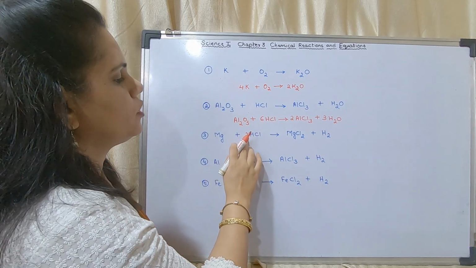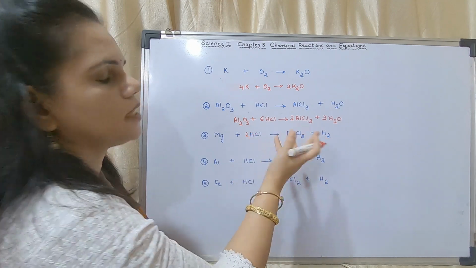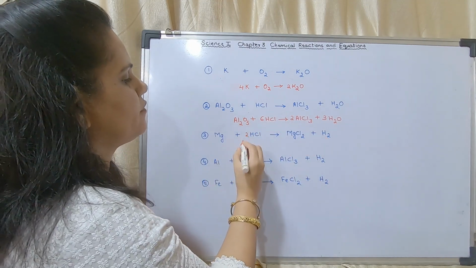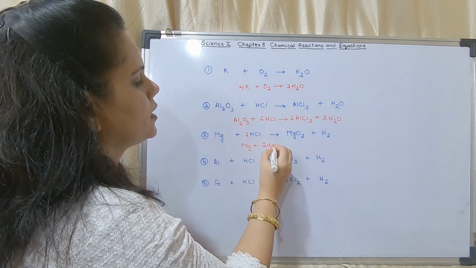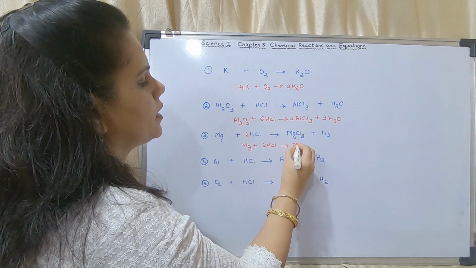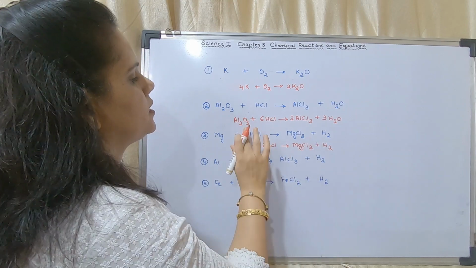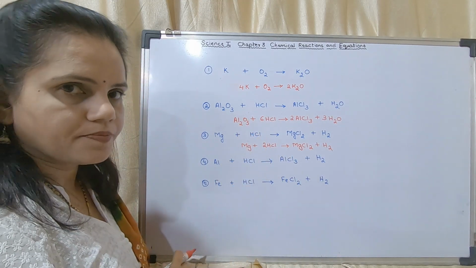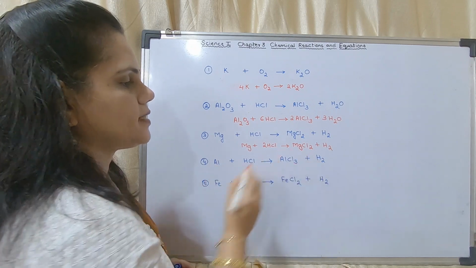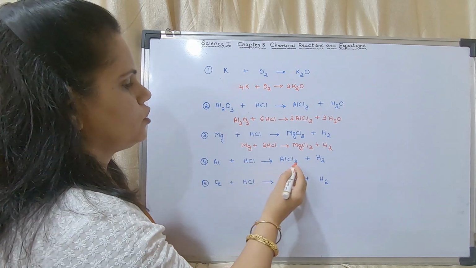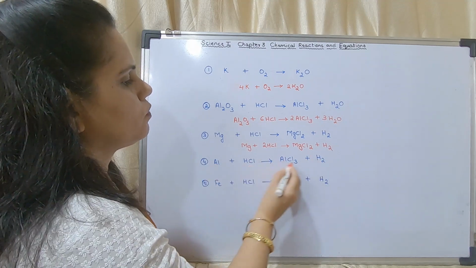If I put a 2 here, you may see there are 2 hydrogen, 2 hydrogen, 2 Cl, 2 Cl. Here it is already 2 Cl. Therefore the equation is Mg plus 2 HCl gives MgCl2 plus H2. This is the balanced equation. Now the next one is Al plus HCl gives AlCl3 plus H2. You may see Al 1, 1, hydrogen 1, 2, chlorine 1, 3.